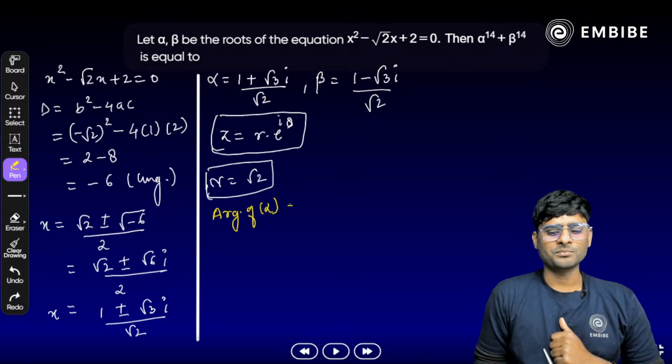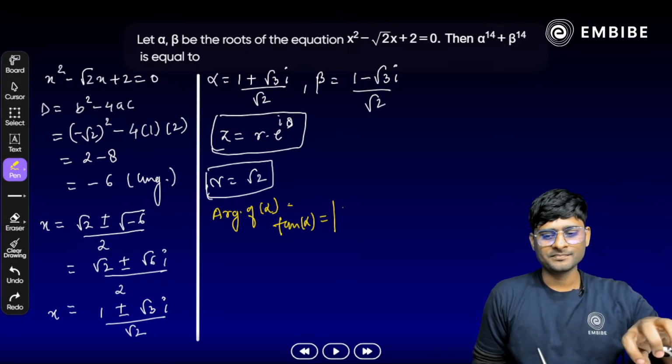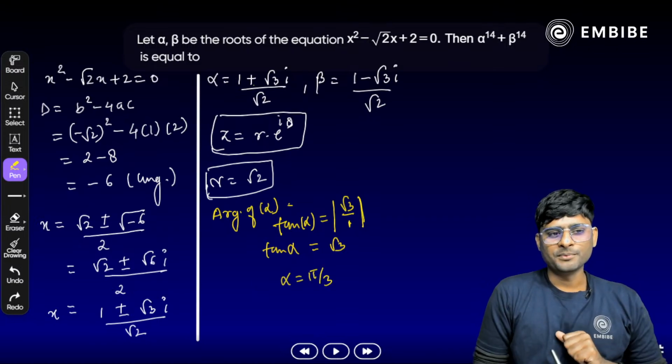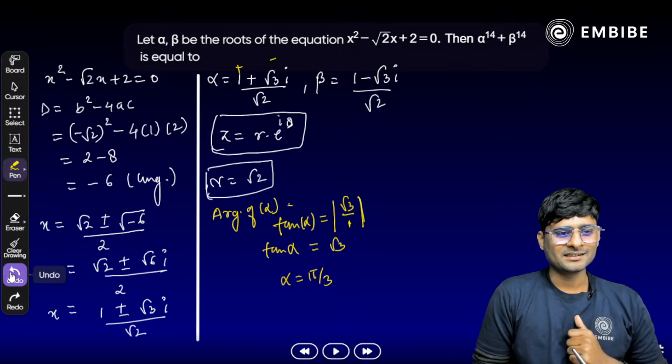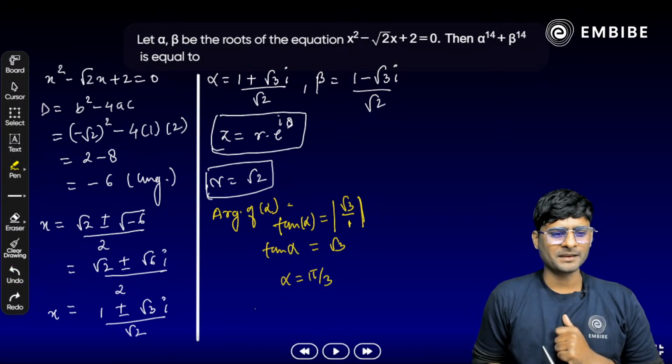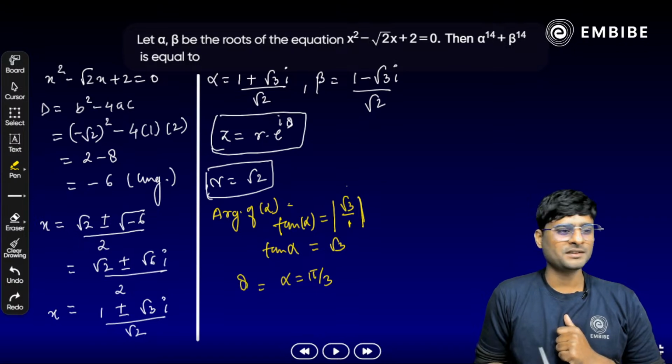Yes, how do we calculate argument of alpha? Do you remember tan of theta? Obviously, yes, y by x. Remember root 3 by 1. What we get here? Tan of alpha, that is root 3, or any idea, pi by 3. Now both the coordinates we can assume here the positive here, plus and plus here. Is it clear? So your theta and alpha both are same here. आपका argument यहाँ पे क्या होगा? Same ही होगा.